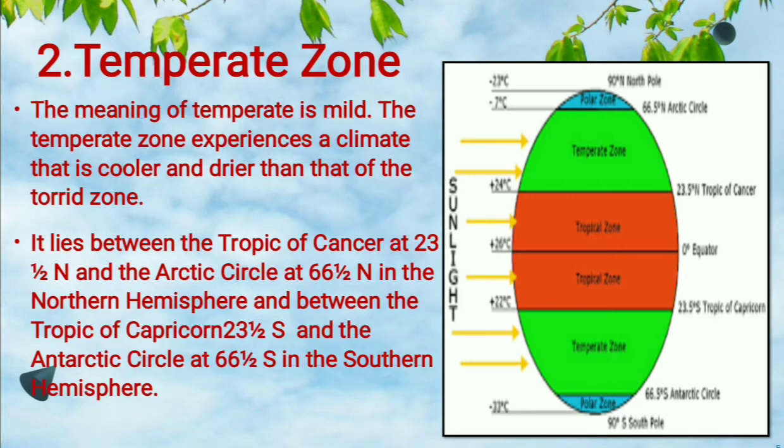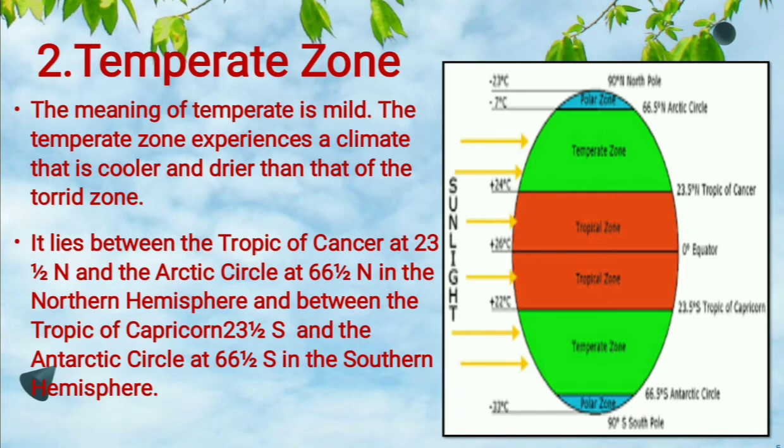Now, second, we will study about the temperate zone. As torrid means hot, temperate means mild. Why is it mild? Because the temperate zone experiences a climate which is cooler and drier than that of the torrid zone.